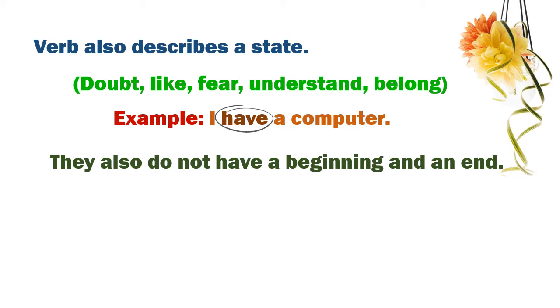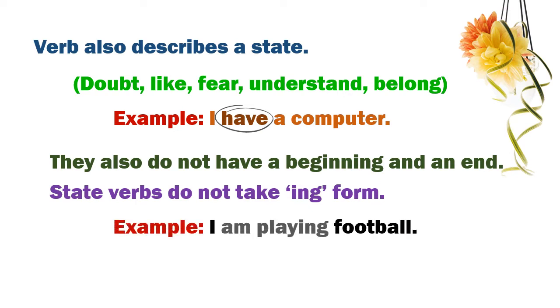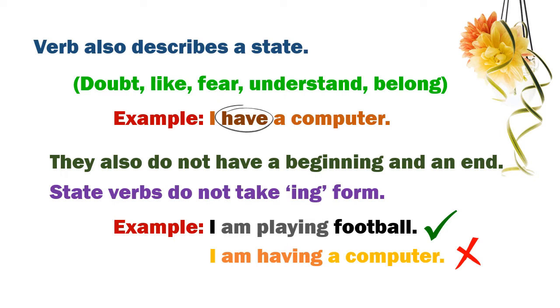You see children, a state verb never takes ing form. Look at this example. I am playing football. Here the verb play is an action word. So it can take an ing form. It is correct. But look at this one. I am having a computer.